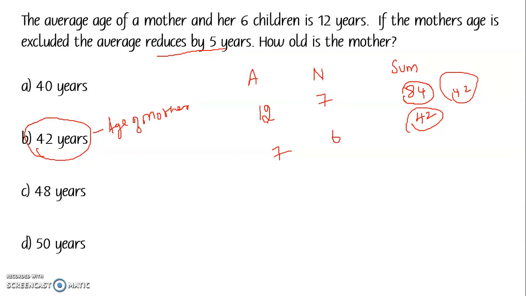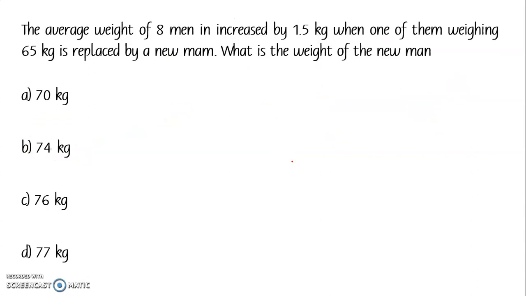Understood this? Again, I am repeating. First, it is given 12 years is the average. So 12 is the average and the number of people will be 7. That is very important. This is the age of mother and 6 children, so 6 plus 1, 7. So 12 into 7, we got 84. Now when the mother's age is excluded, the number of persons will become 6 and the average is reducing by 5. So 12 minus 5 will give you 7. 7 into 6 will give me 42. So after subtracting, I'll get 42 years as the age of the mother.